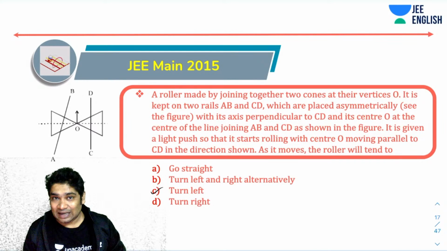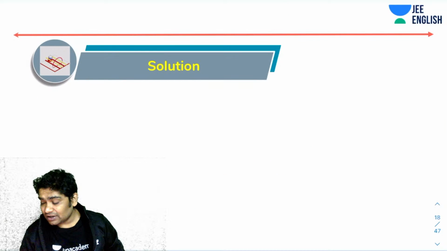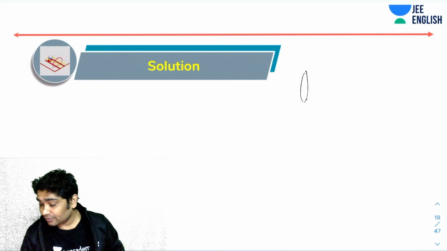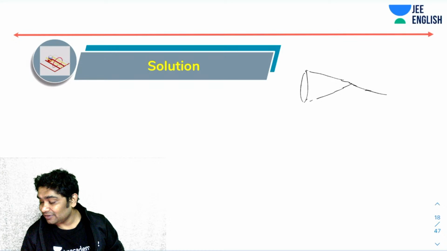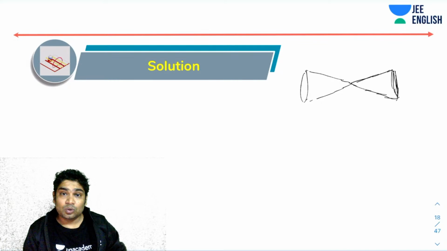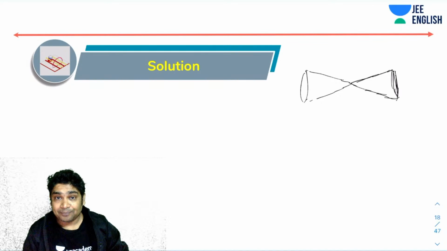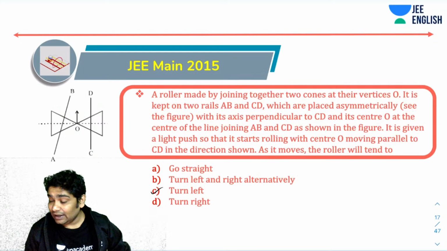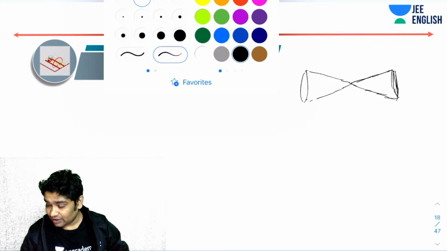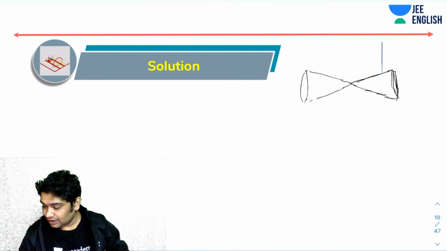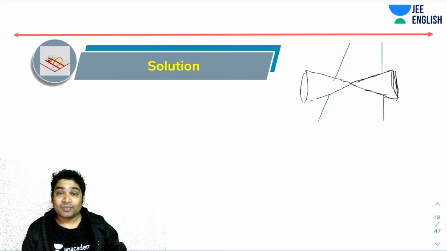Imagine what is happening. Make a side view first of all. Let's think about this. This is how your two cones are on their vertices. Now you realize one line is going like this, which is CD, which is fine. And another line is going like this. So what will happen now?